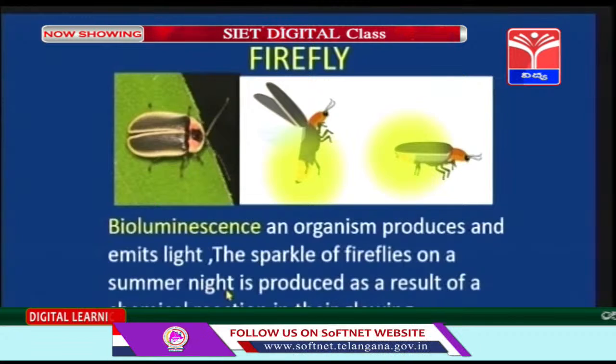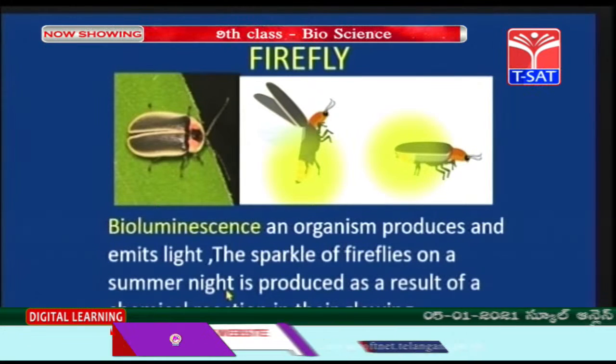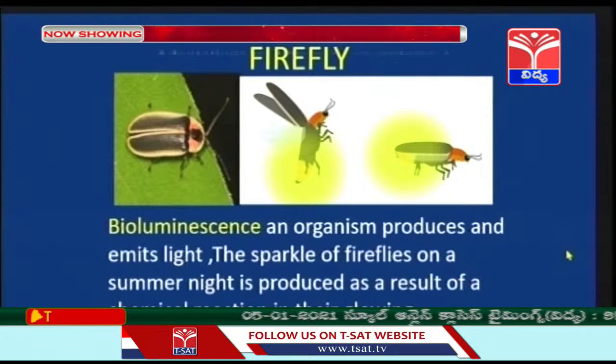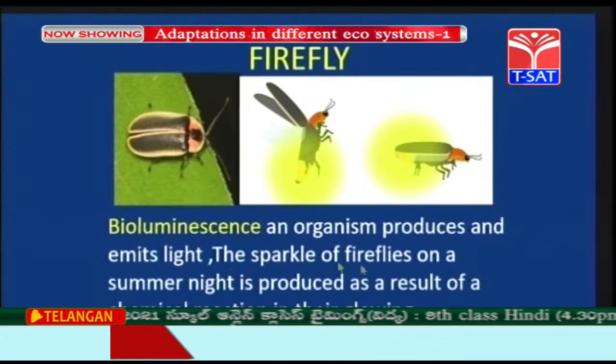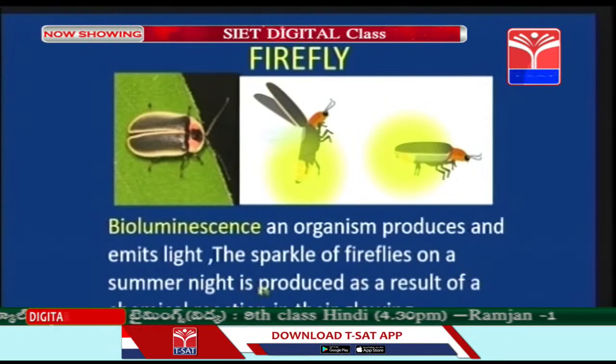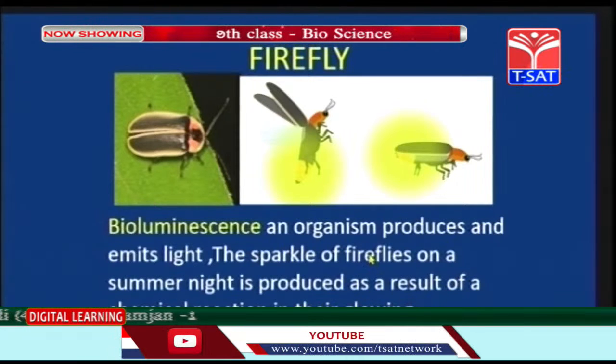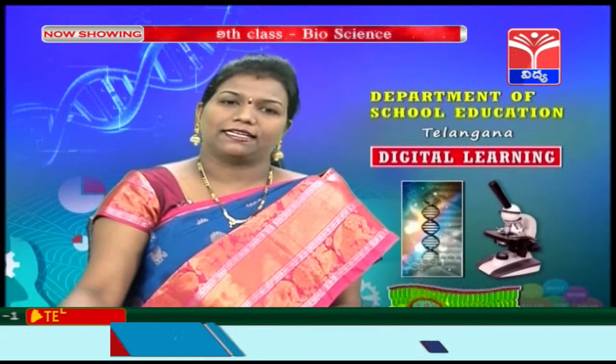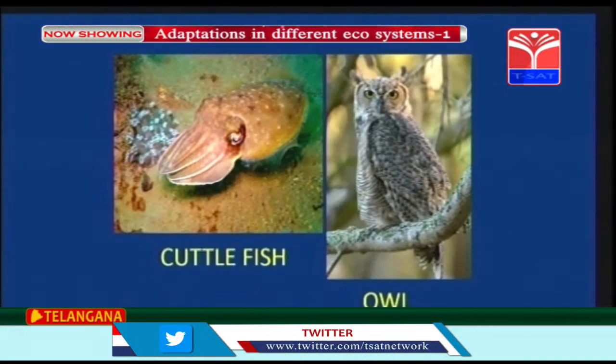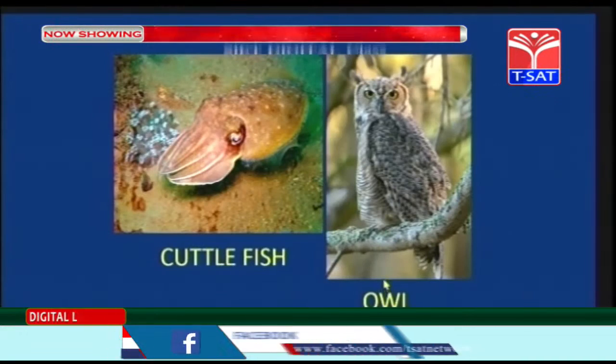This is the firefly, children. This exhibits bioluminescence, an organism which produces and emits light. So the sparkles of fireflies on a summer night is produced as a result of a chemical reaction in their glowing abdomens. So this is the cuttlefish, children, which is again nocturnal. This is the owl, which is again nocturnal.